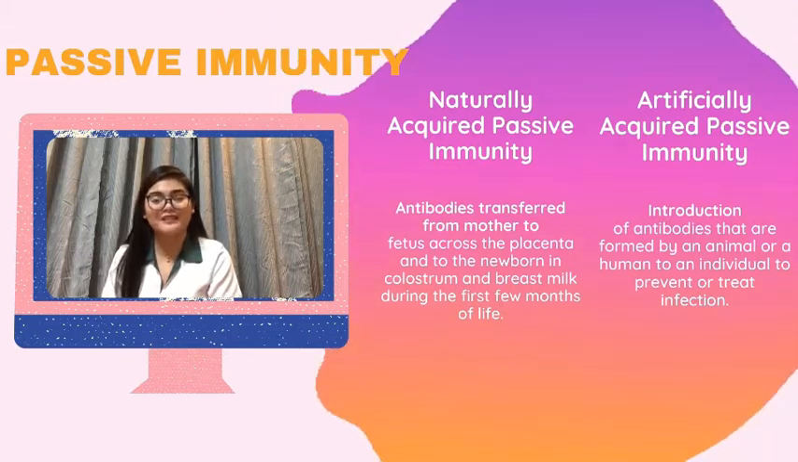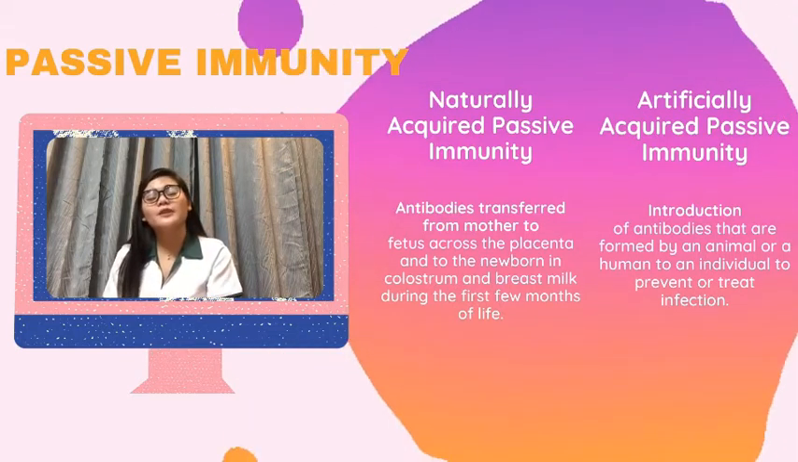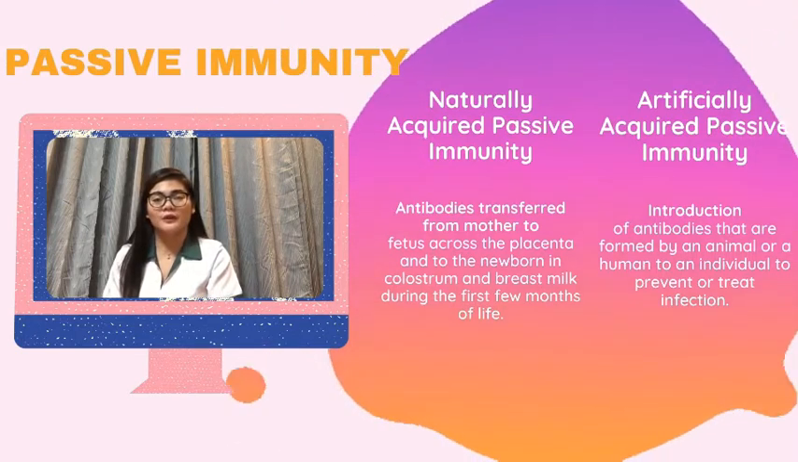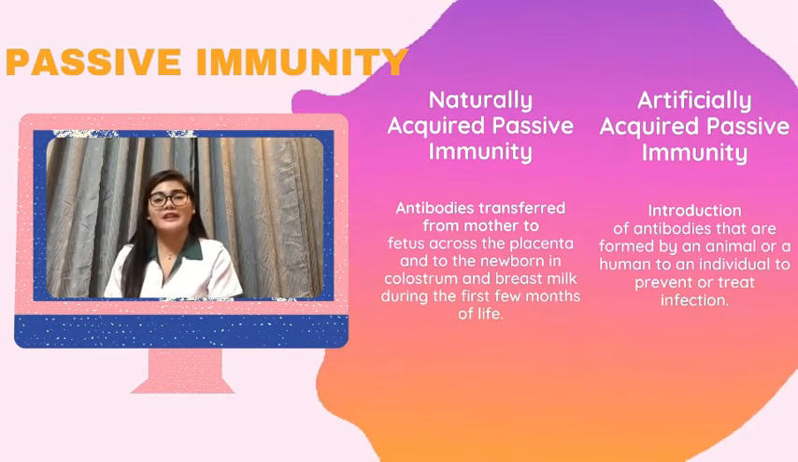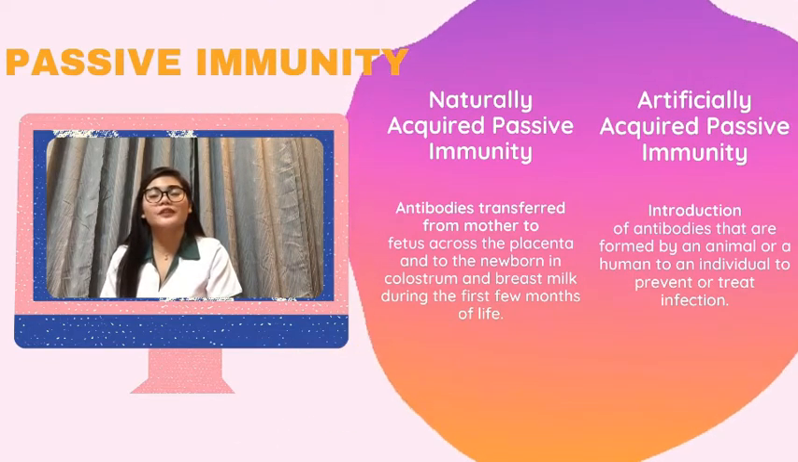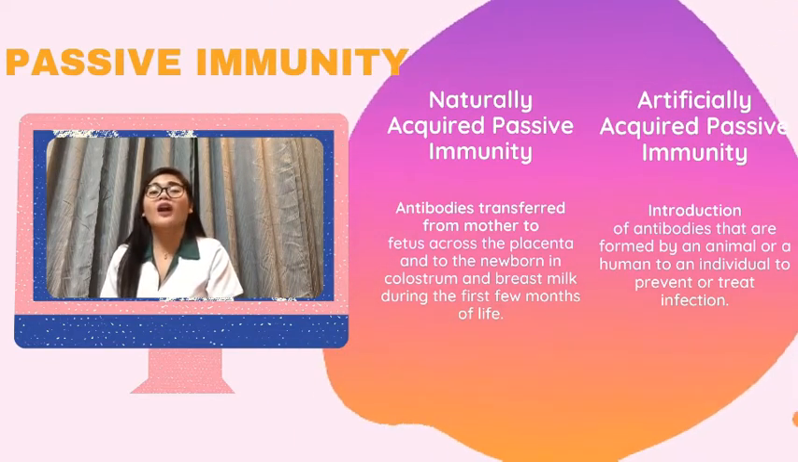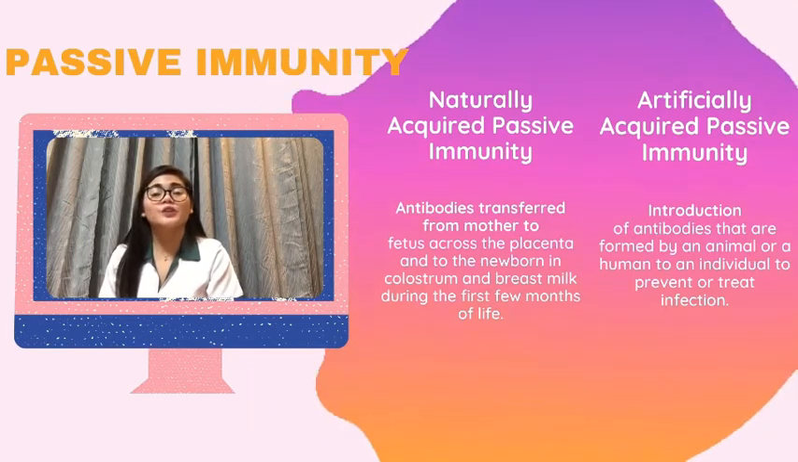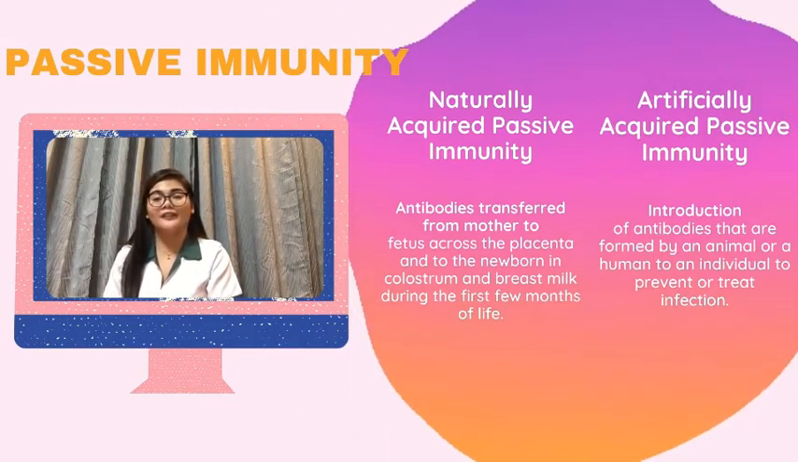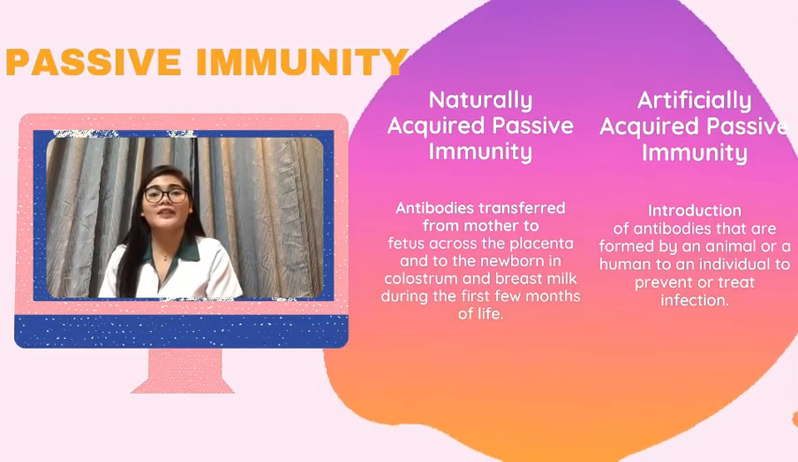And then the other type of specific immunity is passive immunity. In passive immunity, antibodies produced elsewhere are given to the individual. Under passive immunity is naturally acquired passive immunity. These are antibodies transferred from mother to fetus across the placenta, and to the newborn in colostrum and breast milk during the first few months of life.